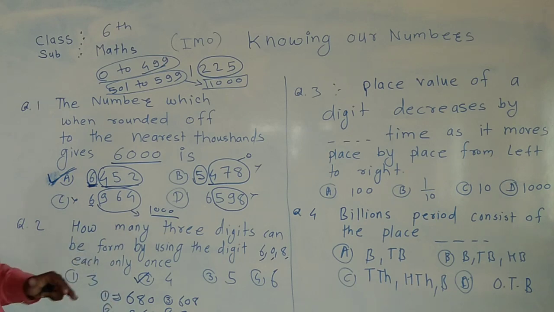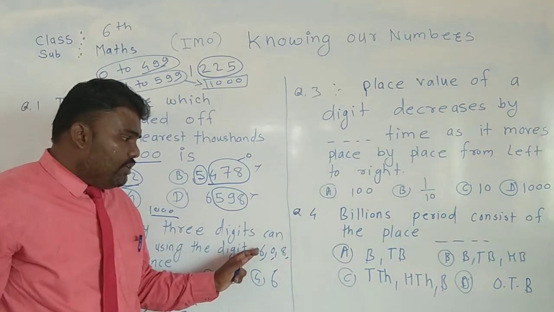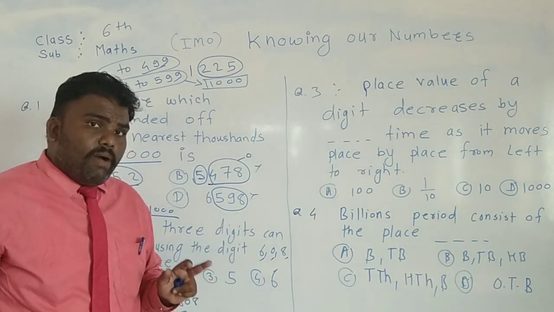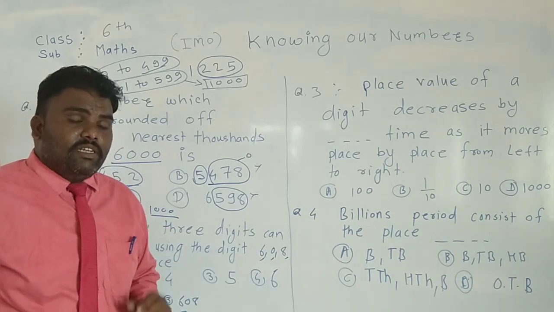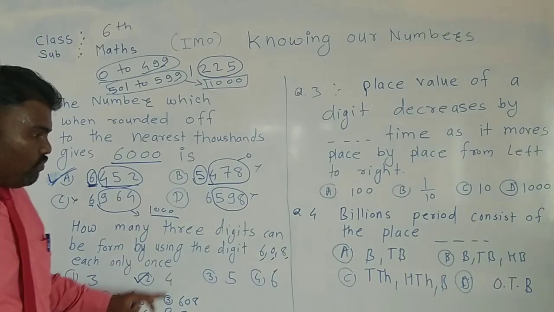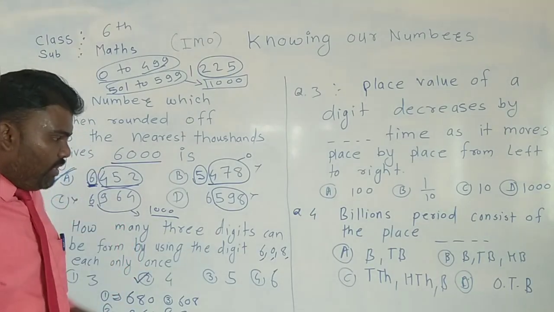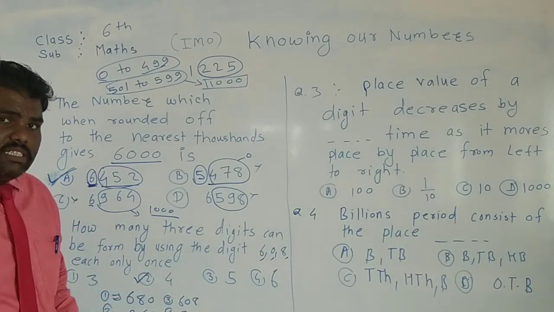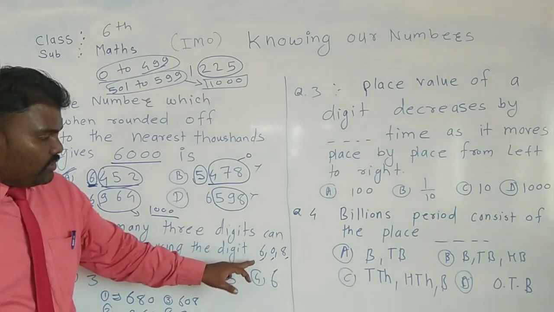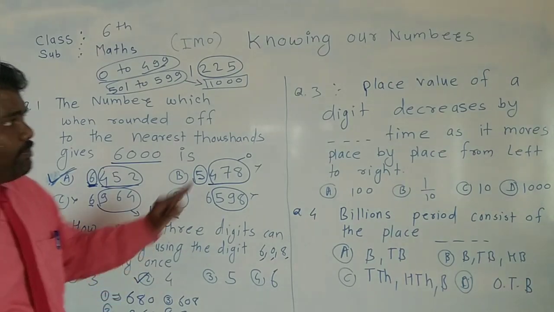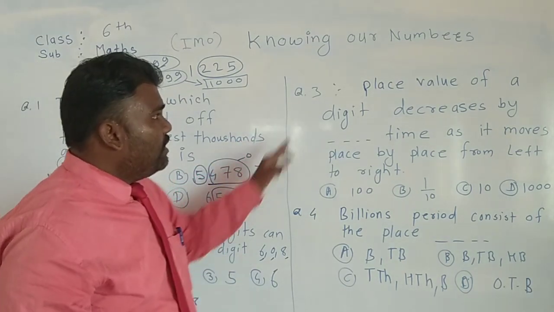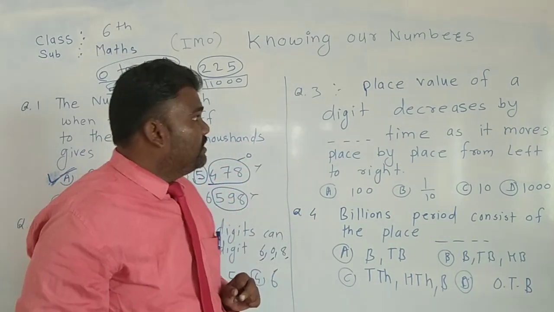Understand? We must form as many numbers as possible. So I tried to form as many numbers as possible, but only 4 numbers are possible to write with the help of these 3 digits. And after that, let's talk about the third question.